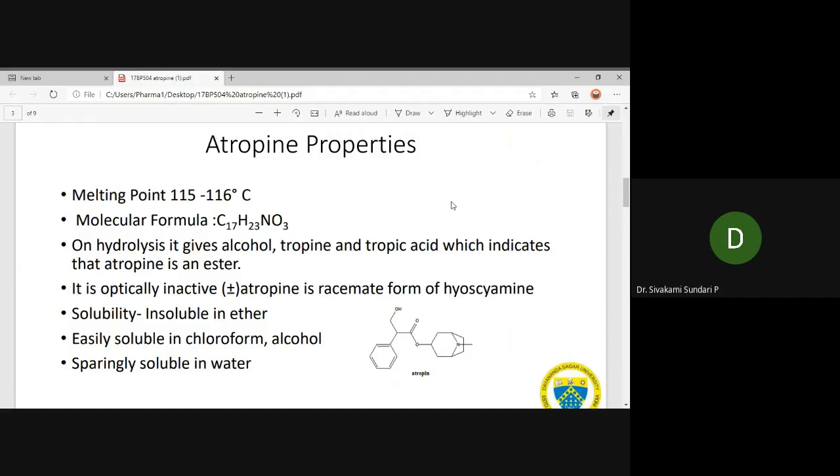It is optically inactive and is a racemate form of hyoscyamine. Solubility: it is insoluble in ether, easily soluble in chloroform and alcohol, and sparingly soluble in water. The structure is represented here for reference.